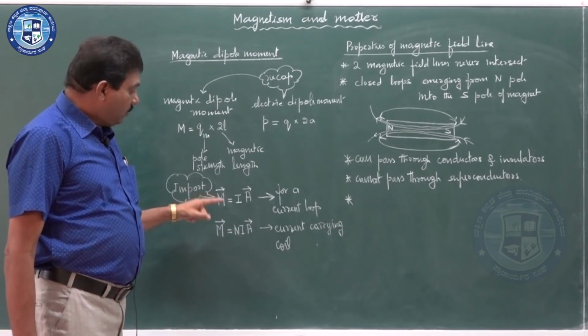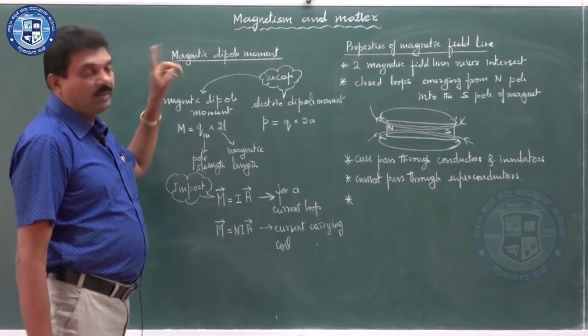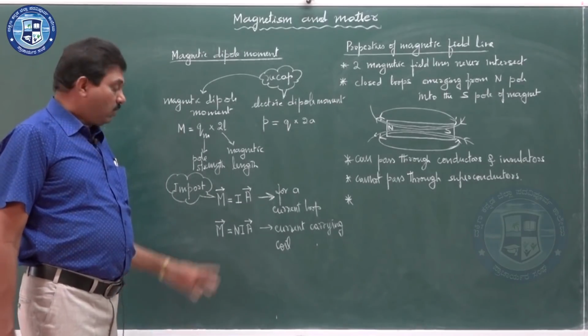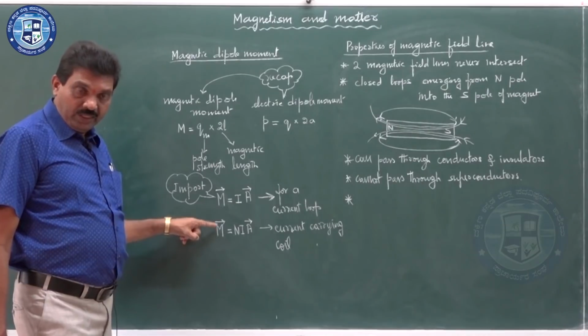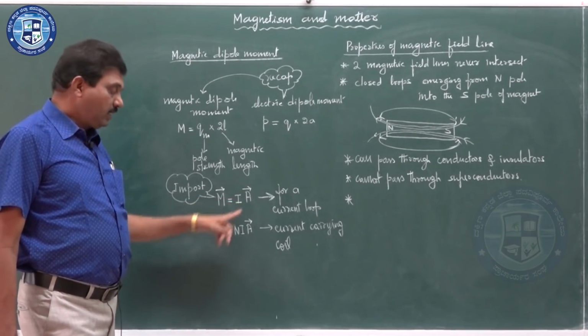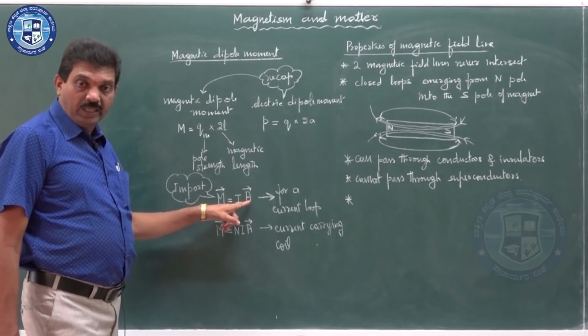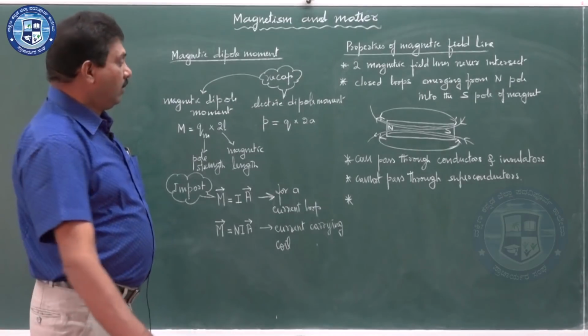We can use that relation wherever it is to be applied. So, mainly, magnetic dipole moment is a vector. It has the direction of the area vector. Area vector means the direction normal to the given area. So, that is the direction of the magnetic moment.